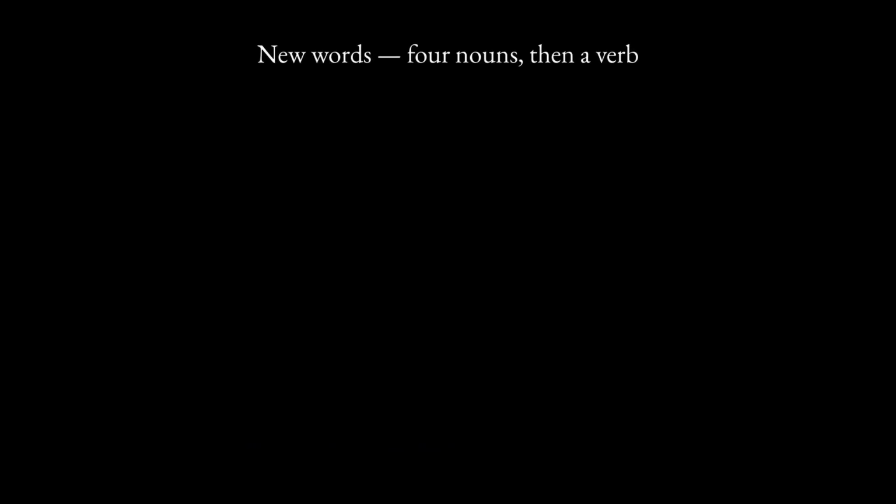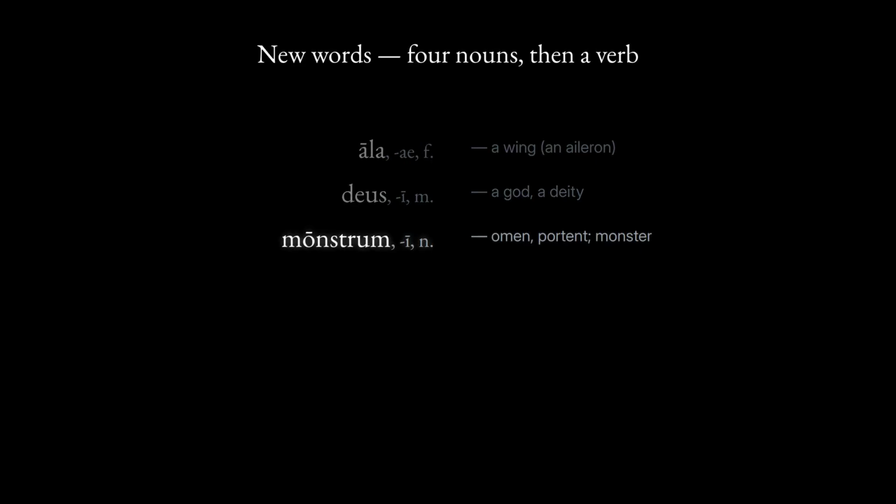First, the new words for this lesson. 4 nouns, then a verb. The first noun is feminine. ala, A wing, think of an aileron, the little wing on a plane. Next, a masculine noun. deus, A god, a deity. Next, a neuter noun. monstrum, An omen or portent, and so a monster. It gives us the word monster, another neuter noun.